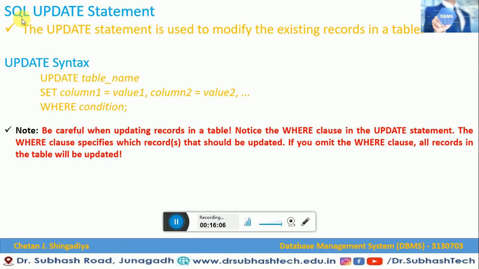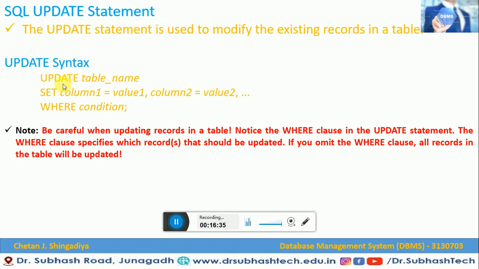Now let us understand the SQL UPDATE statement. The UPDATE statement is used to modify the existing records in a table. When you want to update an existing record, in that case we are going to use this UPDATE statement of SQL. So what can be the syntax of that UPDATE statement?